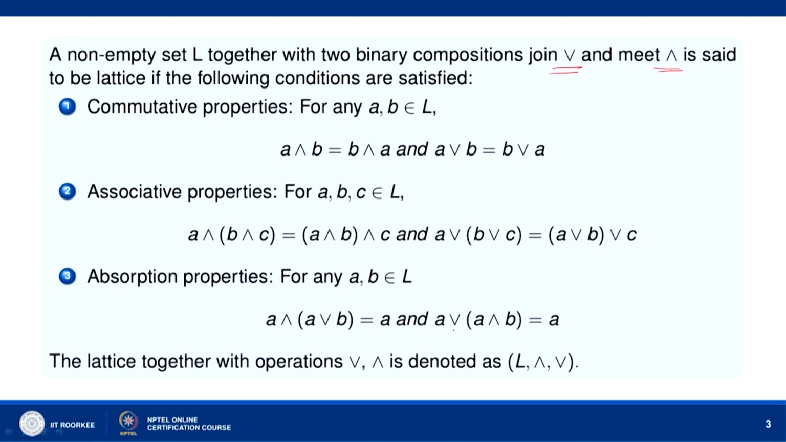So, if commutative properties, associative properties and absorption properties hold on a set L which is closed with respect to two compositions join and meet, we will call it a lattice as an algebraic structure, and such a lattice is denoted by this notation.